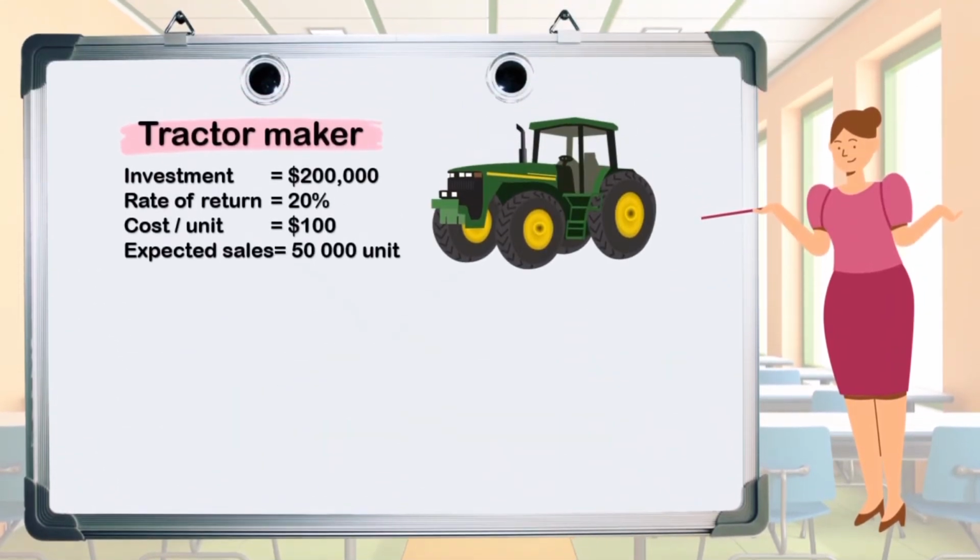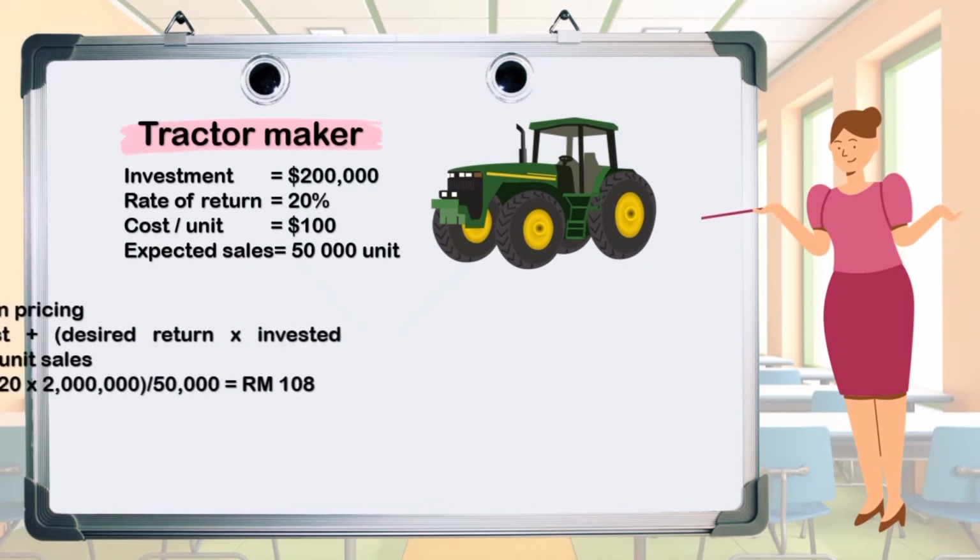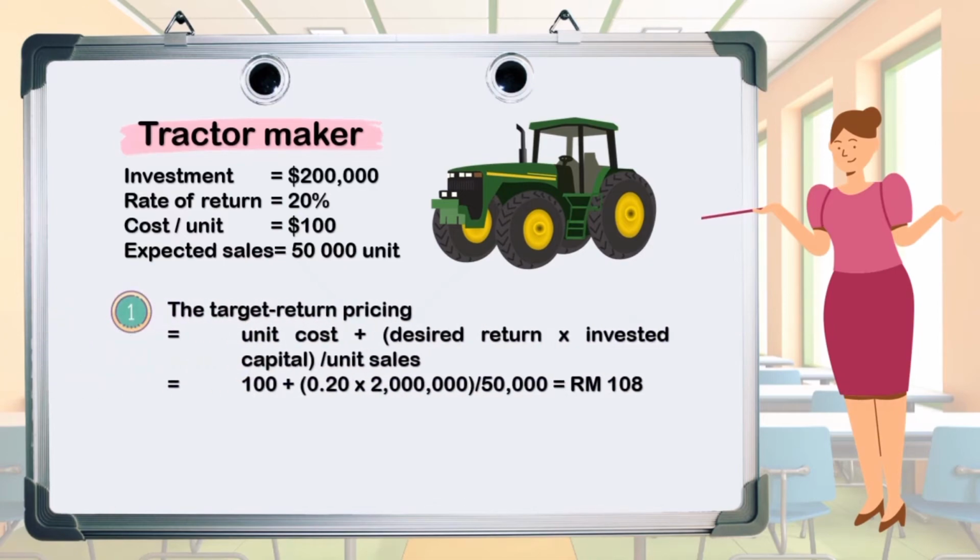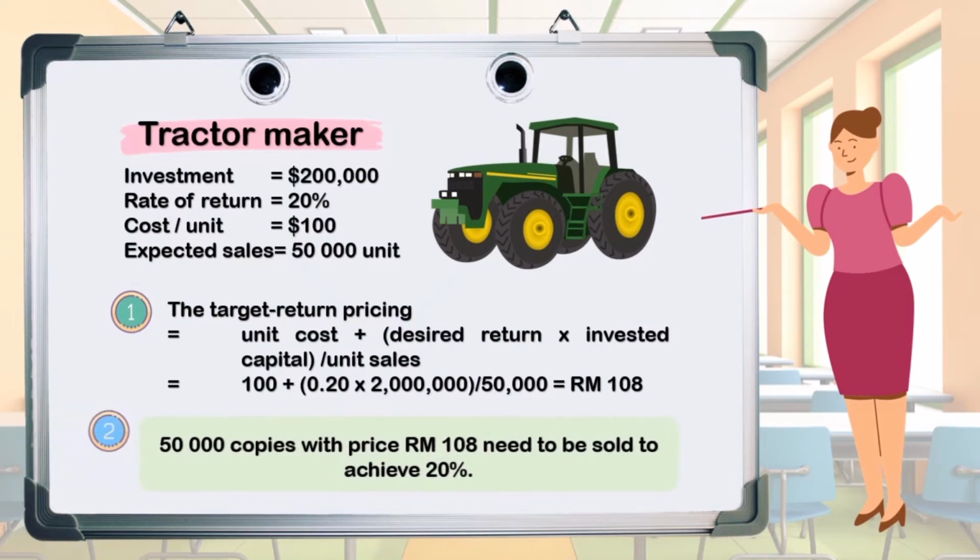An example is a tractor maker. The investment is $200,000, rate of return of 20% with a cost of $100 and expected sales of 50,000 units. To get the target return pricing, the unit cost needs to be added to desired return times invested capital divided by unit sales, which amounts out to 108 ringgit. It means that we need to sell 50,000 copies with price 108 ringgit to get 20% return.